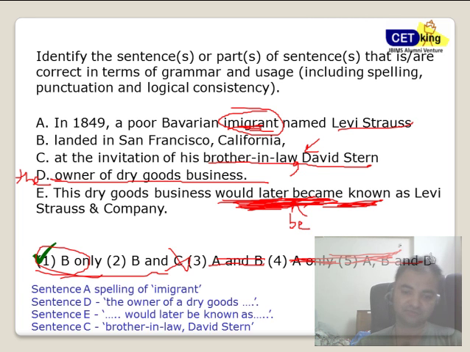Fine. So A is out because of the spelling mistake of immigrant. D was out because the owner should be there. C is out because of the comma, and E is out because it should be later be known as. That's why the answer is B alone.